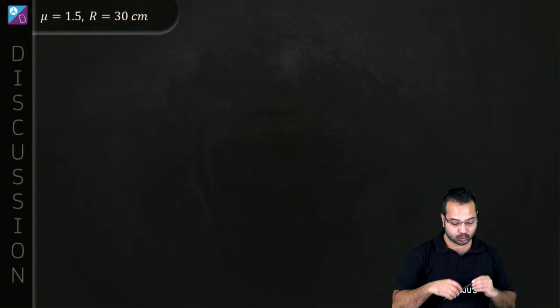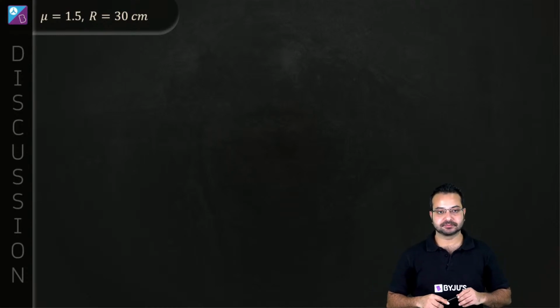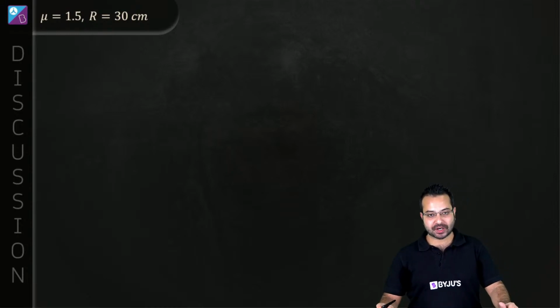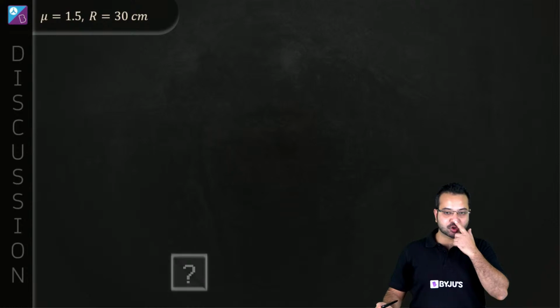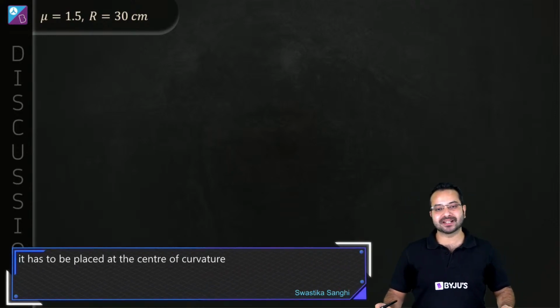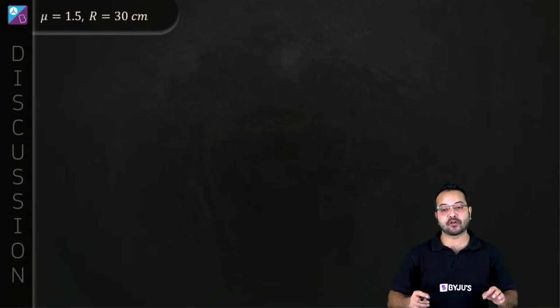Can someone throw some light on that? It has to be placed at the center of curvature. You're right, Swastika. If it has to be a real image and of the same size, it has to be placed at the center of curvature. But my question is, the center of curvature of what?